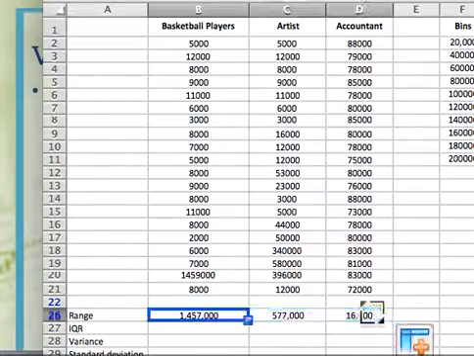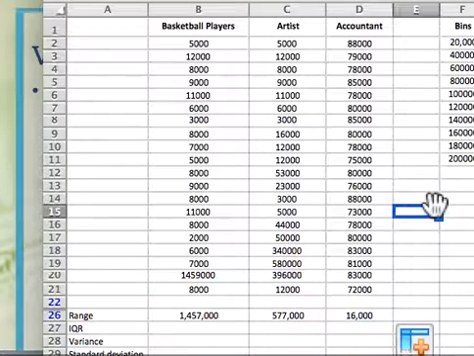I can drag it across again to bring it over to the accountant and the artist, but I have that same easy way of looking at what is the difference between the best case scenario and the worst case scenario, right? And again, this applies to moods.